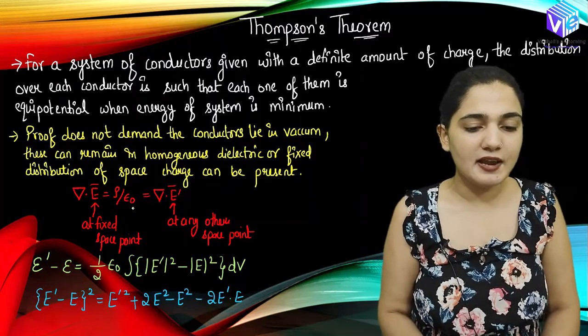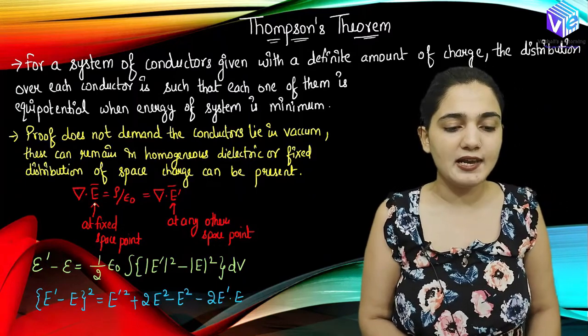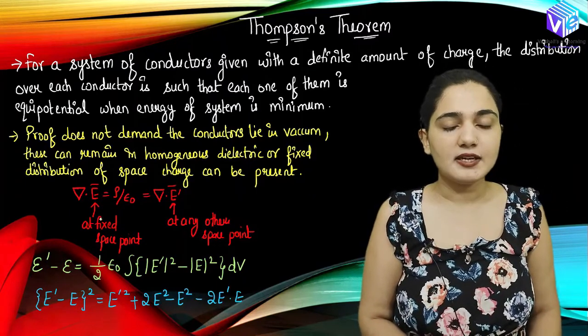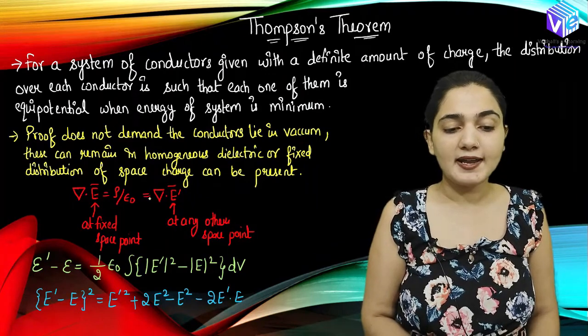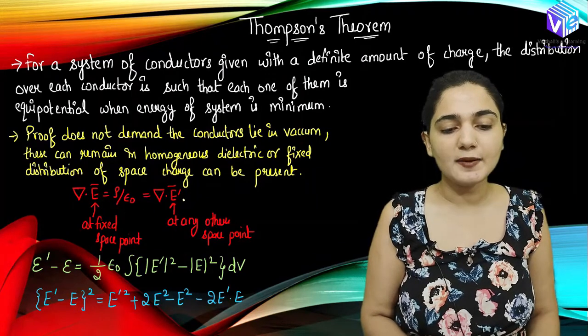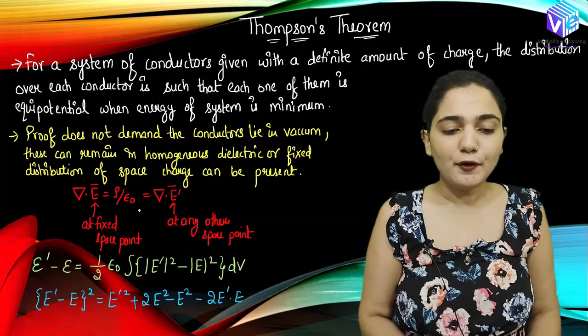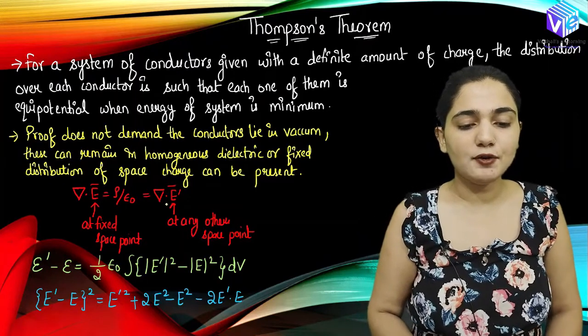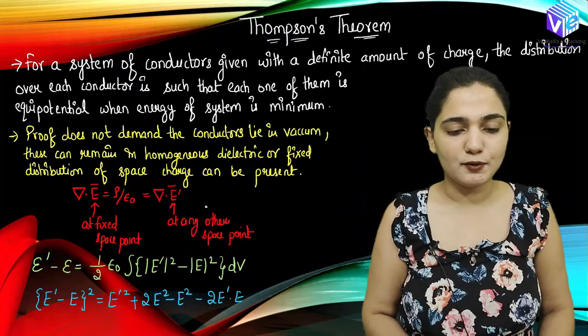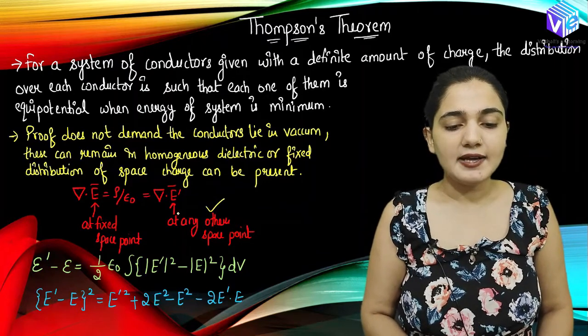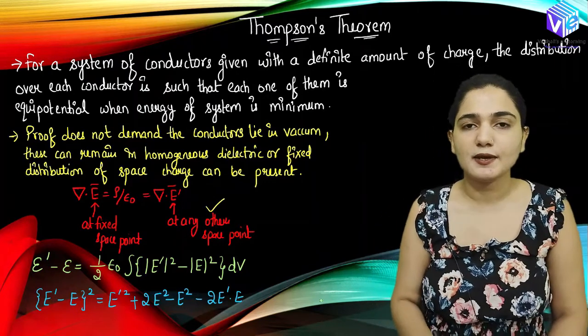So del dot E can be represented as rho upon epsilon naught. Now here E is represented at a fixed point. I can represent this Gauss's law at another location as well. So rho upon epsilon naught will be equal to del dot E dash as well, at any other location in space.